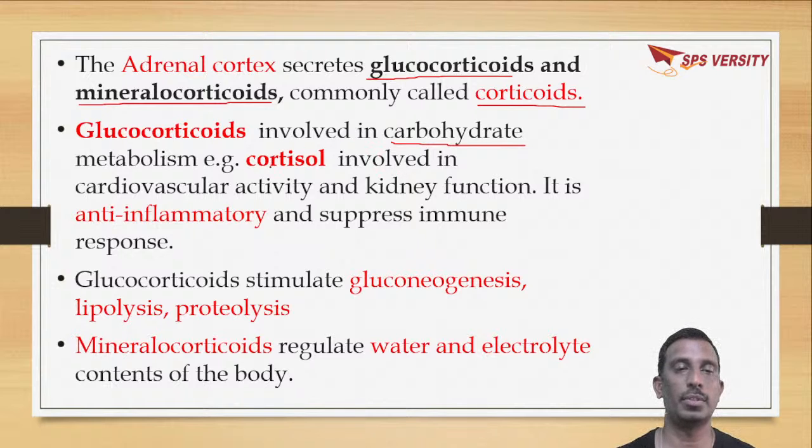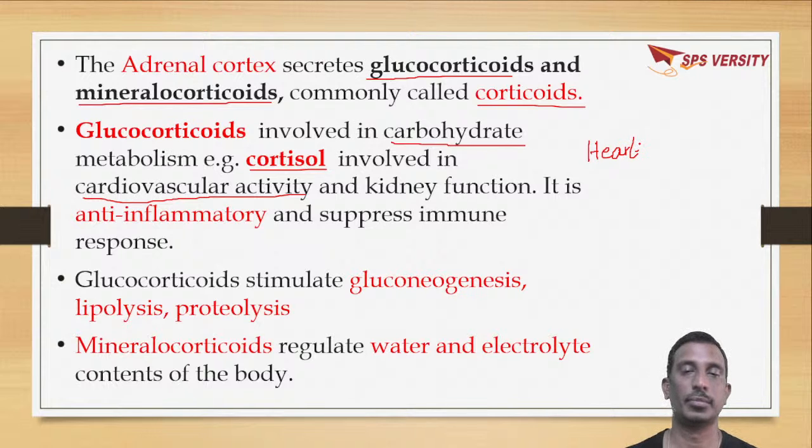For example, in glucocorticoids there is one hormone, cortisol, which is involved in cardiovascular activity, that is, activity of the heart, and kidney functioning, renal functioning. So it is anti-inflammatory and suppresses immune response.